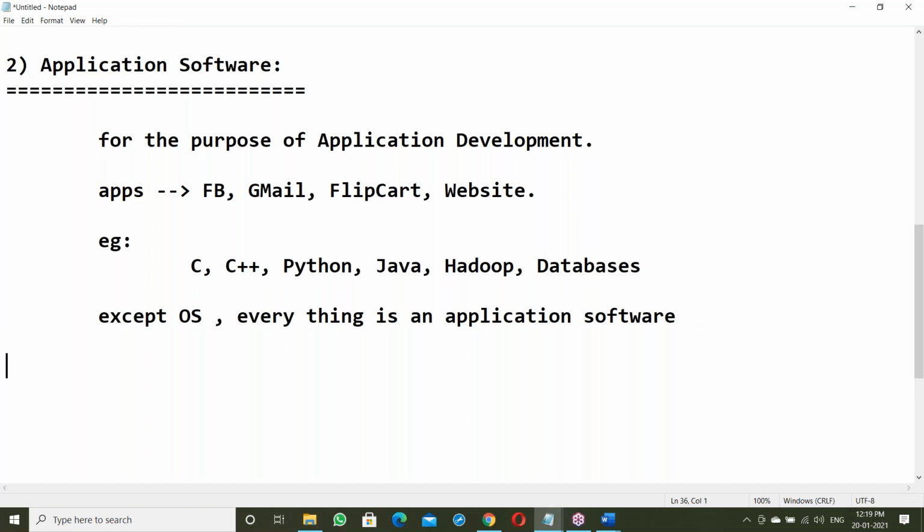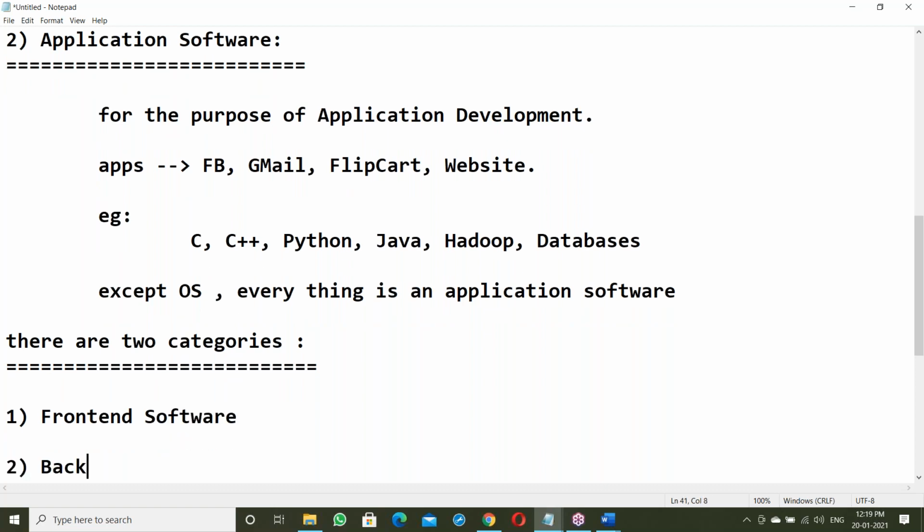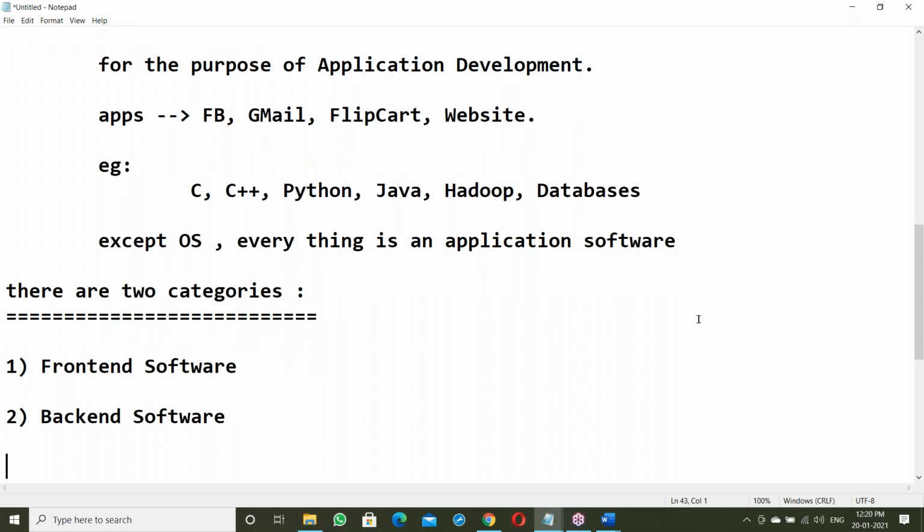In application software, again there are two categories. First one, front end software. Second one, back end software. So what is front end? What is back end?